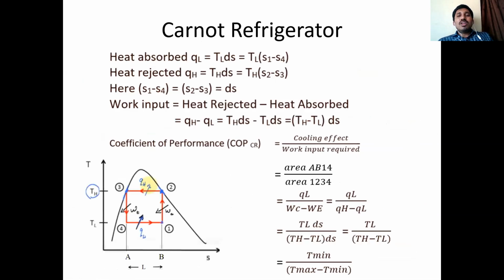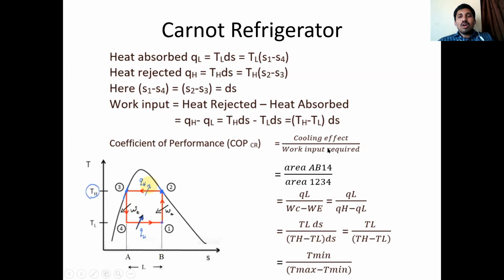Now, how can we determine the performance of a Carnot refrigerator? See, Carnot refrigerator performance can be measured by COP, coefficient of performance. Coefficient of performance is nothing but an efficiency. For heat engines, we call it efficiency, but a refrigerator works completely reverse to the heat engine. That's why we call it COP. We cannot say efficiency, we call it COP. Output and input are two parameters. That ratio is called the coefficient of performance.